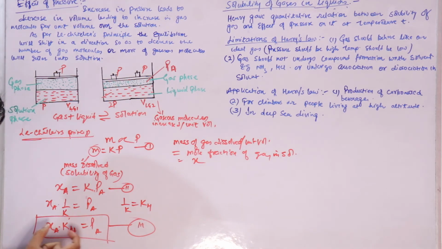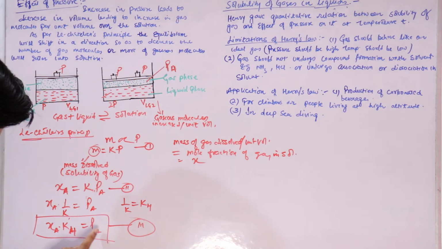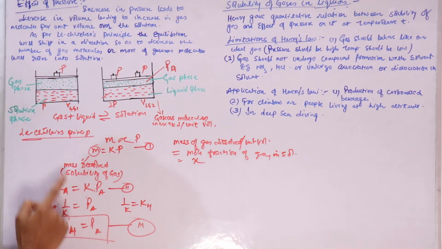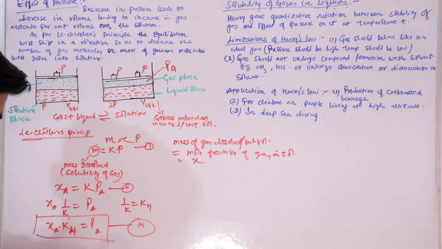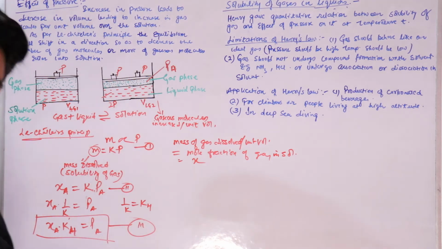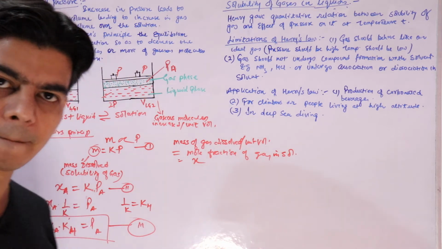So we know that the mole fraction of the gas is directly proportional to the partial pressure of the gas above the solution. Understand this: the more the partial pressure above the liquid, the more gas will dissolve inside the liquid. More gas dissolving means the mole fraction of the gas in solution is increasing.